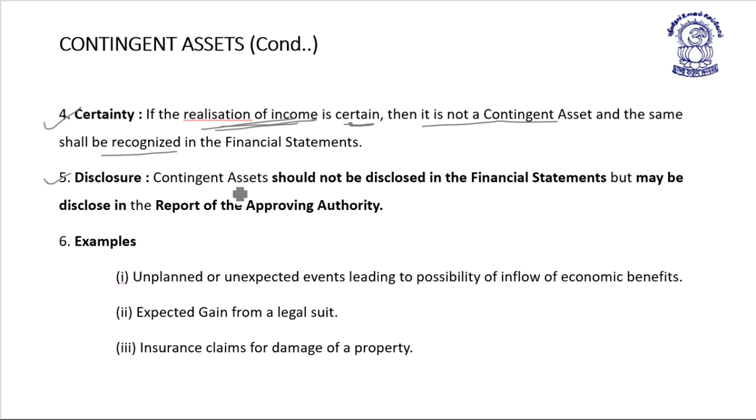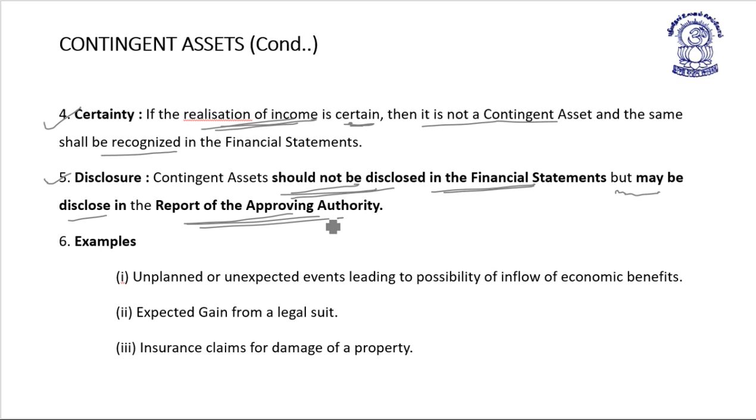Disclosure. Contingent assets should not be disclosed in the financial statement but may be disclosed in the report of the approving authority. Like in the case of a private limited or public limited company, the approving authority is the board of directors and shareholders. So the company may report a contingent asset in the director's report.